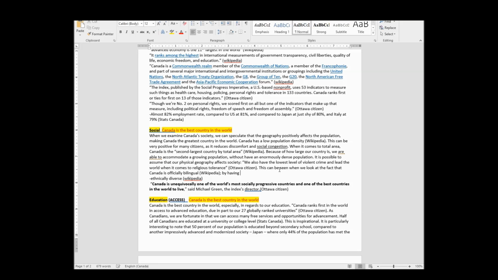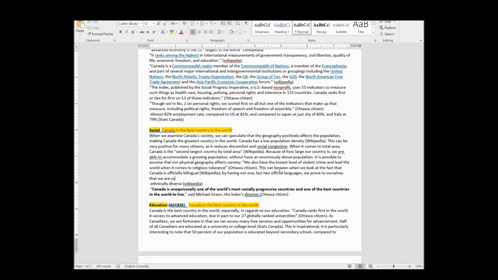By having, let's just say, not one, but two official languages, we prove to ourselves that we are capable of recognizing and valuing two different cultures and, I want to say, ways of thinking, because you know how language and identity and thought are all kind of related.